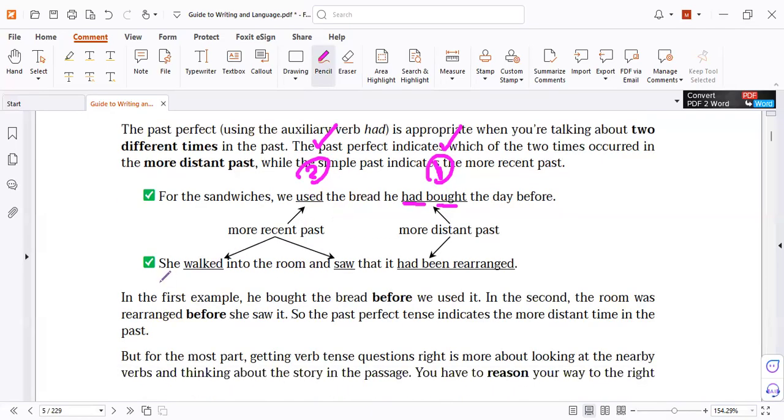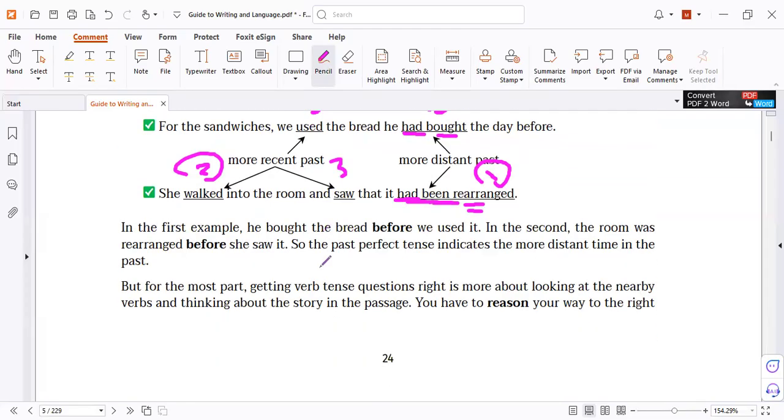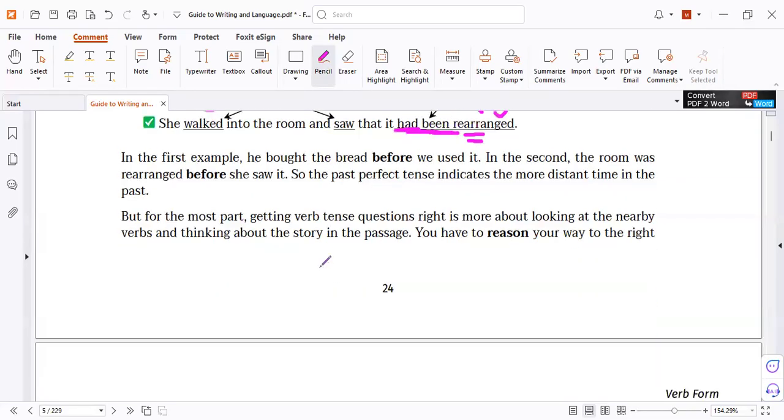Let's try again. She walked into the room and saw that it had been arranged. So arranging happened first, and then she walked, and then she saw. So the first one is in past perfect tense. And of course here it's in passive voice, as you studied before.